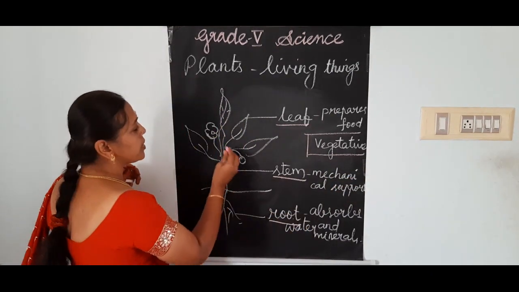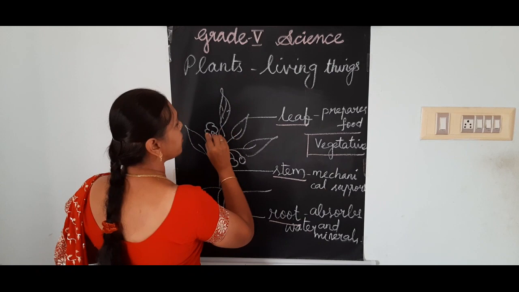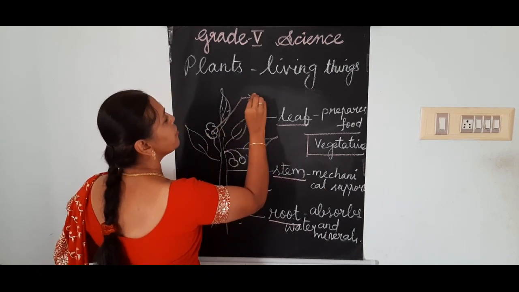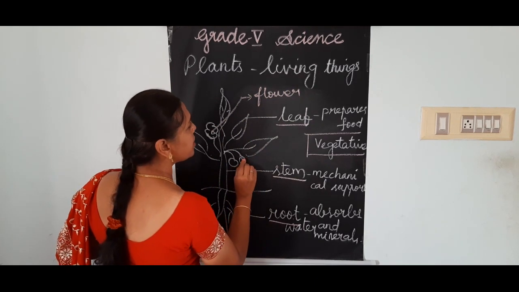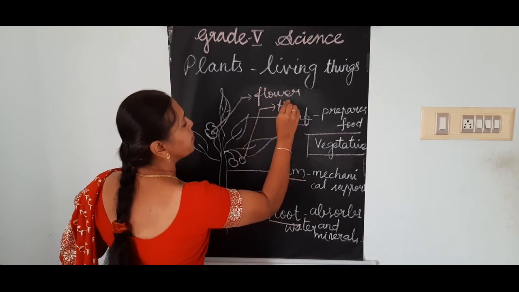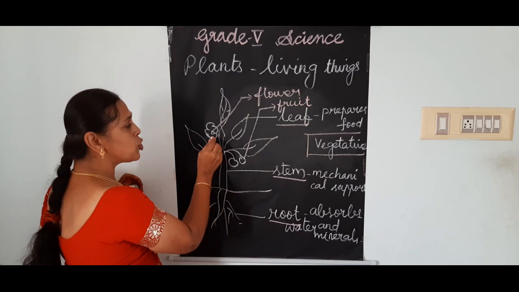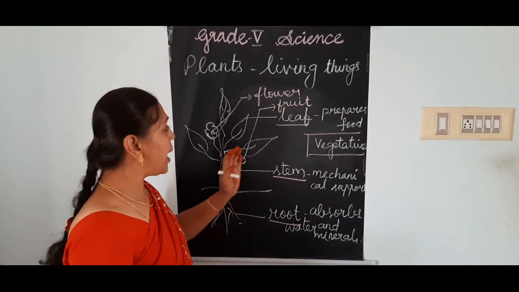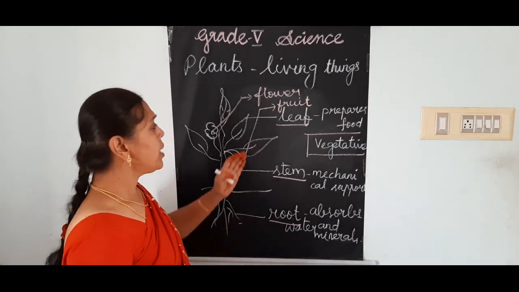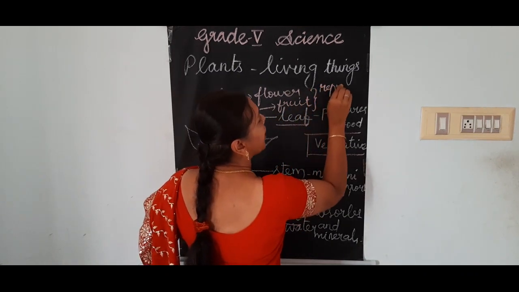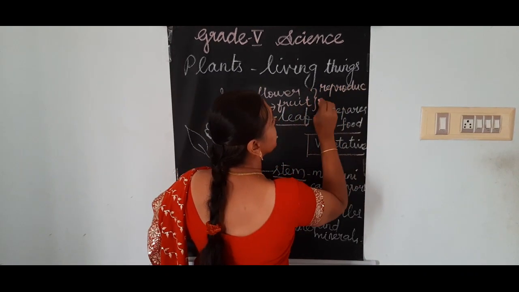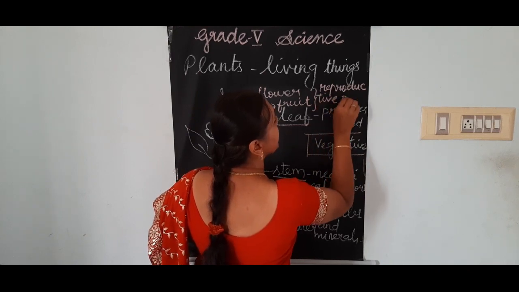Then what about this flower and fruit? This is the flower and this is the fruit. And these two parts, flowers and fruit, are called reproductive parts.